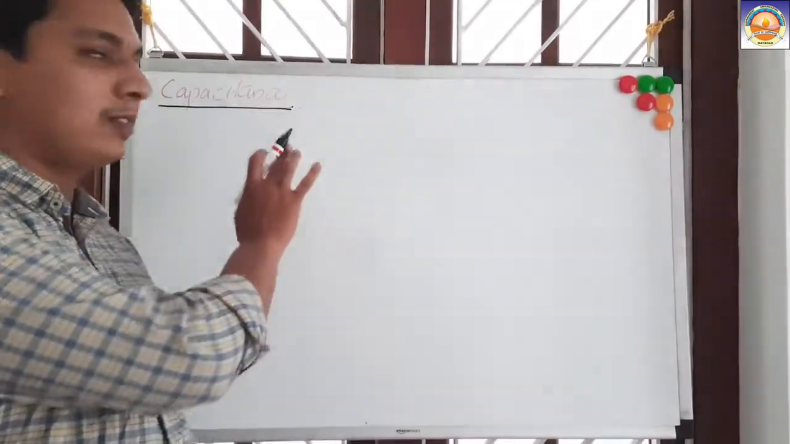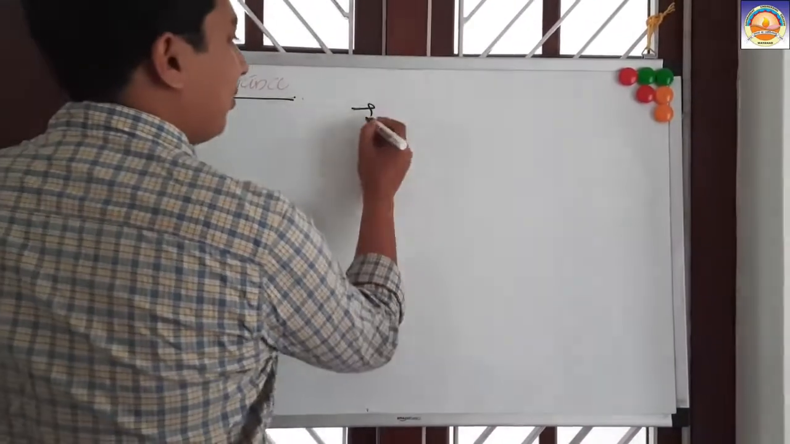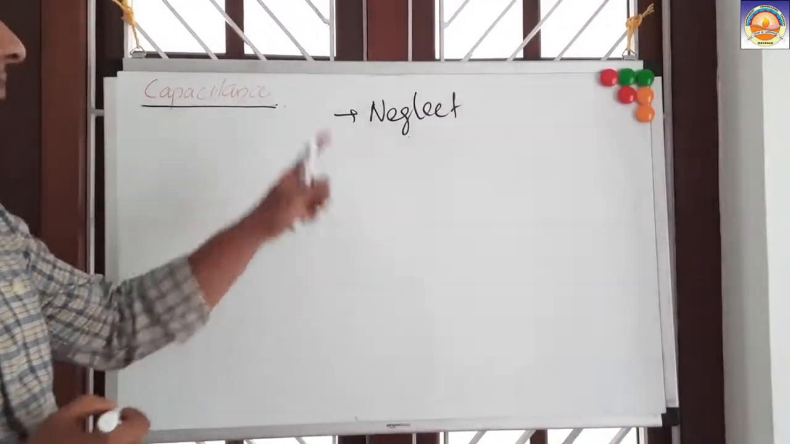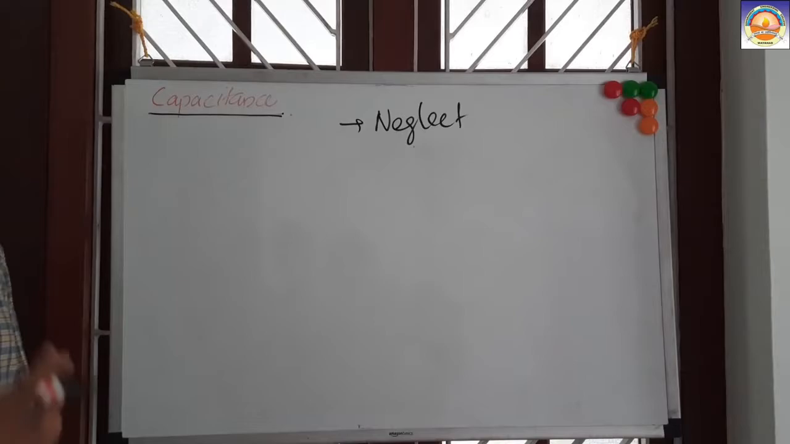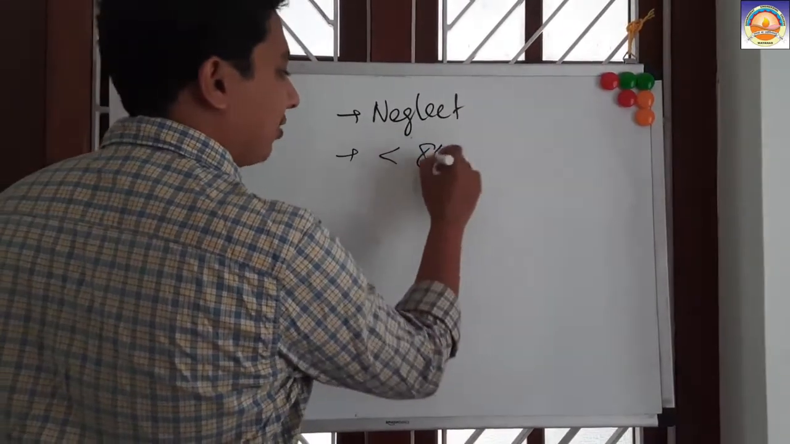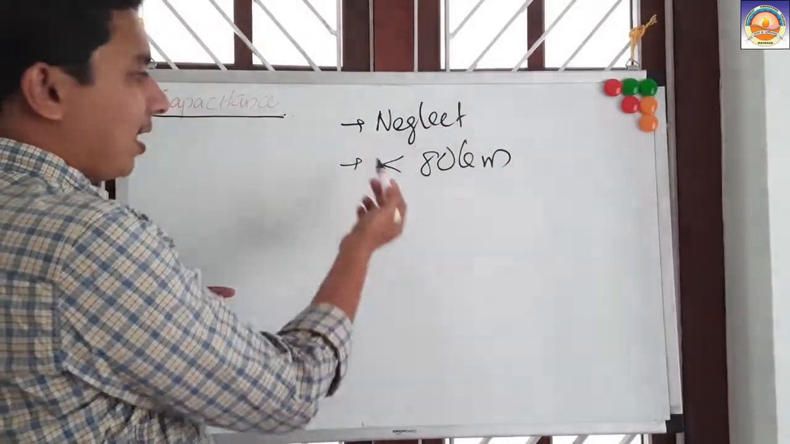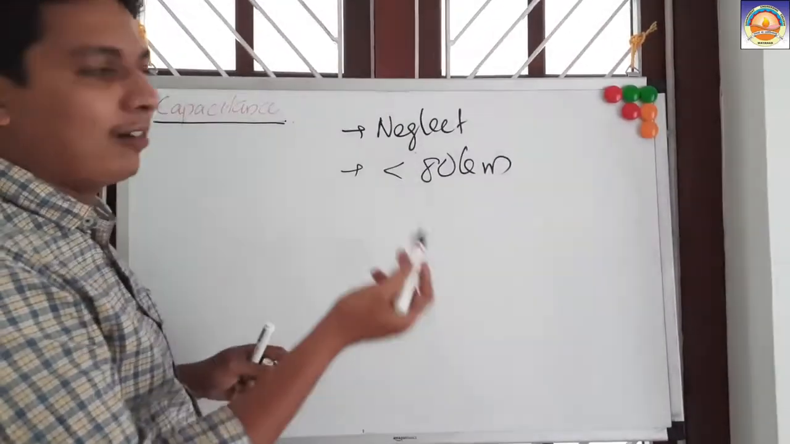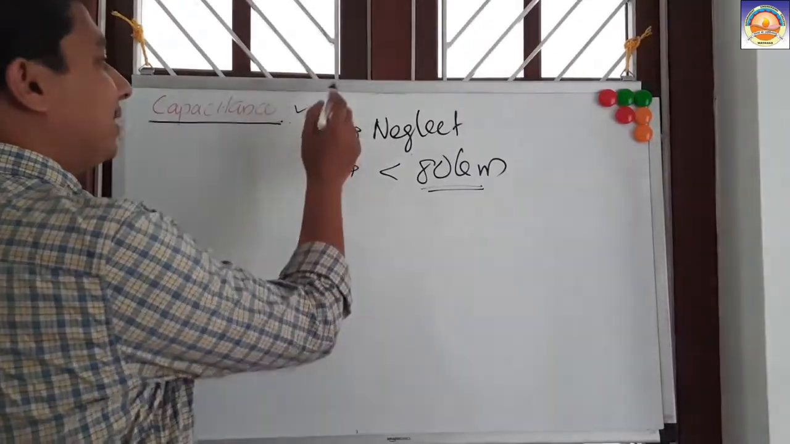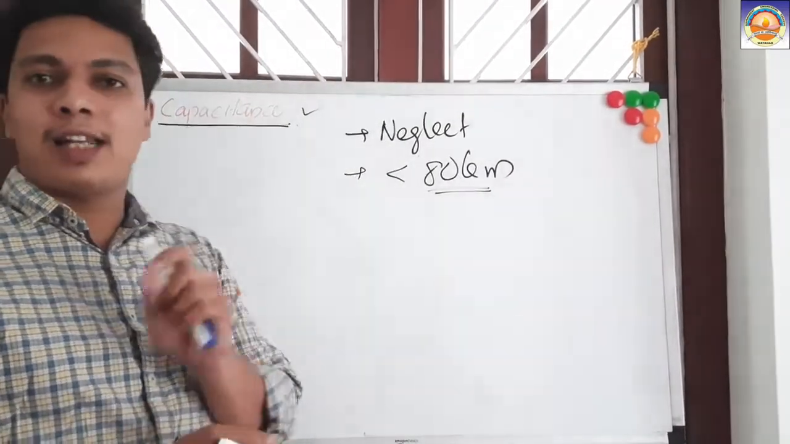Similarly, we are going to discuss capacitance also. First of all, we usually neglect the capacitance, or the susceptance term, because for transmission lines below 80 kilometers, the effect due to capacitance is comparatively lesser. So up to 80 kilometers, we don't even consider the shunt capacitance, the shunt element, or the susceptance value in the transmission line parameters.